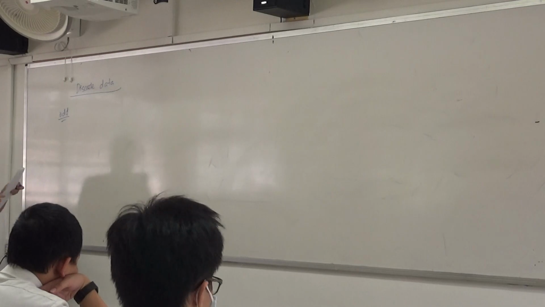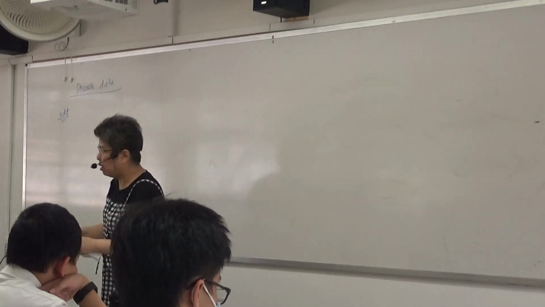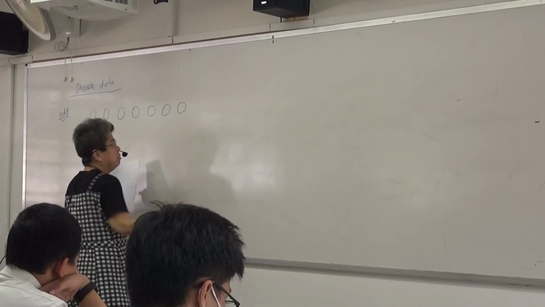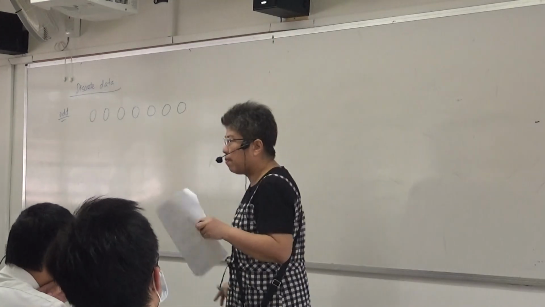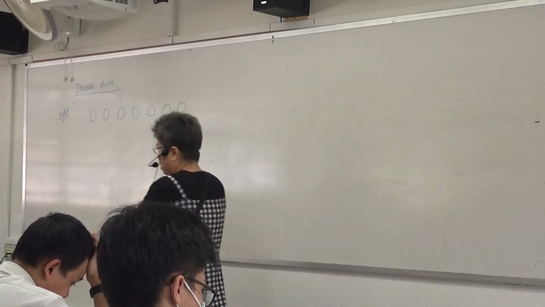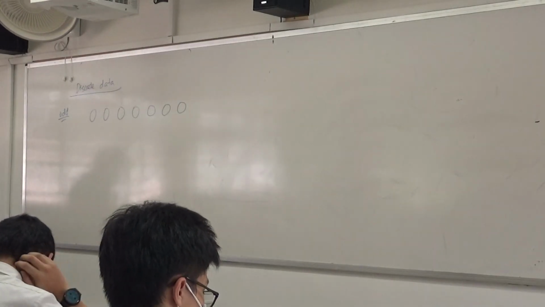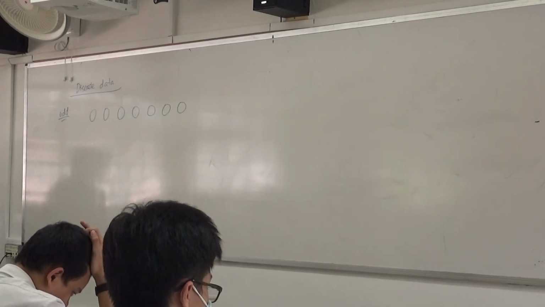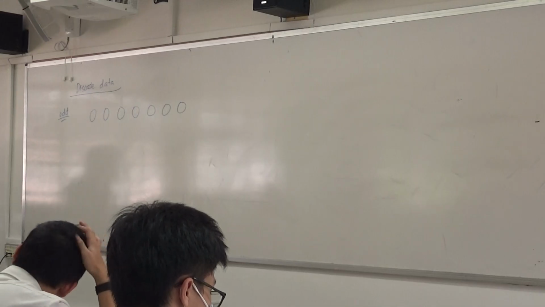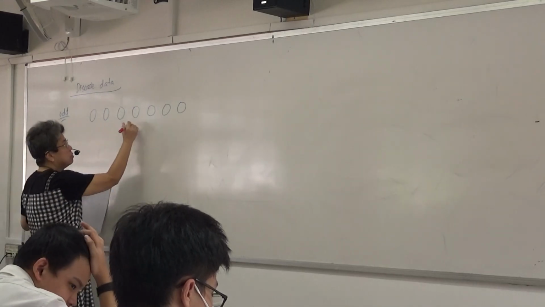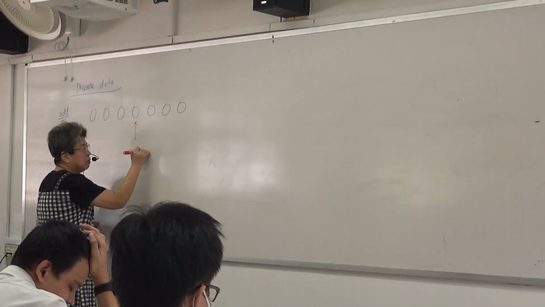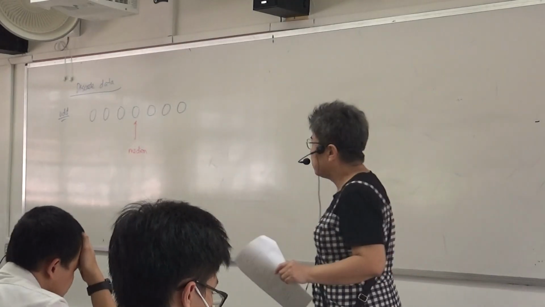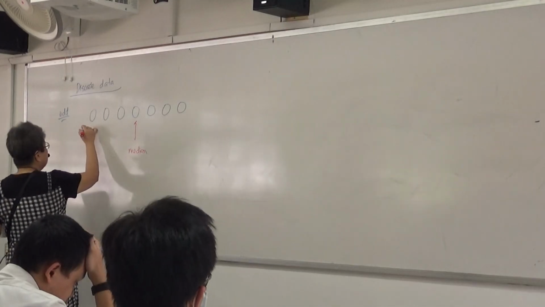If I have odd number of values, all of you draw this. 1, 2, 3, 4, 5, 6, 7. 7 is the odd number, right? Correct? Now, 7 values. Where is the middle position? 4th, right? So 4th. 1, 2, 3, 4. So this one will give me the median. That's why it's in the middle. Understand?